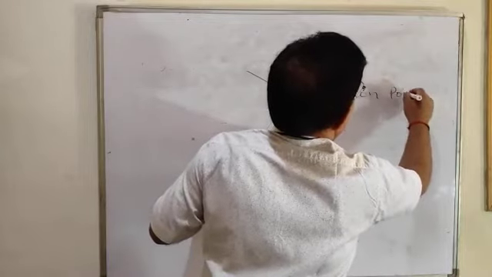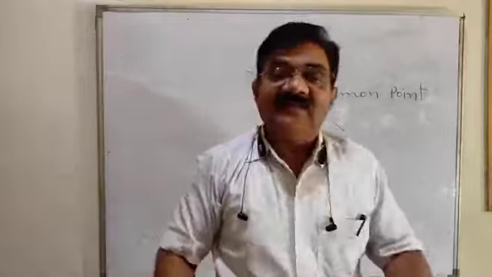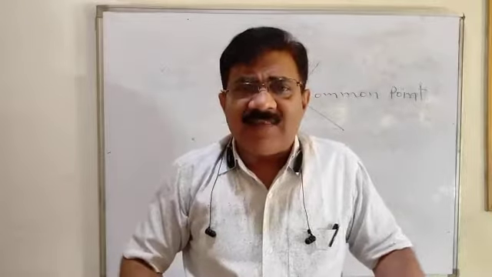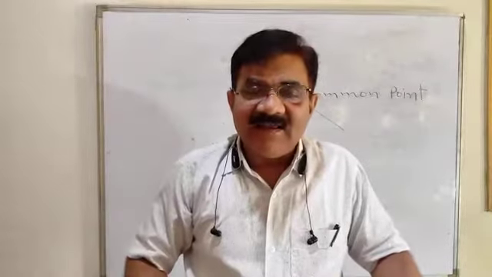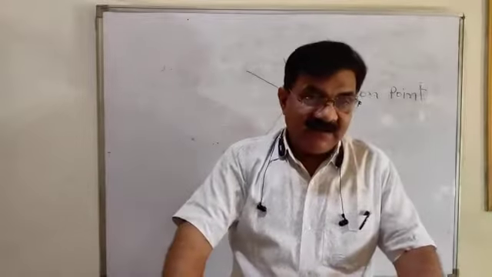Or if three or more lines pass through a given point, then those lines are called concurrent lines.